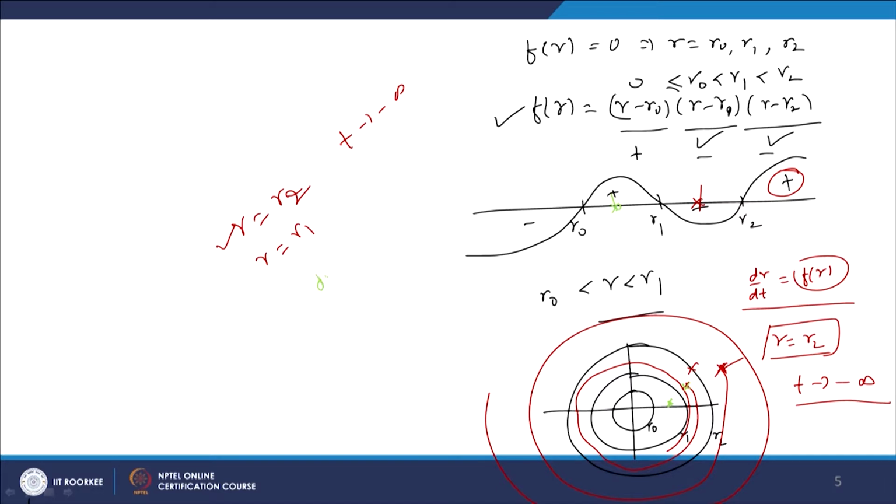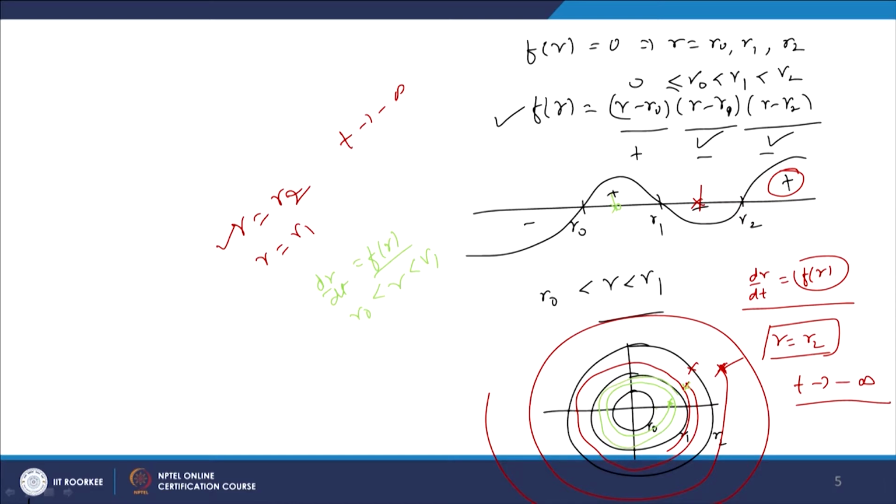So, dr by dt is equal to f of r, and if r is lying between r0 and r1, f of r is positive, which means the radius keeps on increasing. So, any solution which starts in this annulus region will have a tendency to move towards r equal to r1 here.